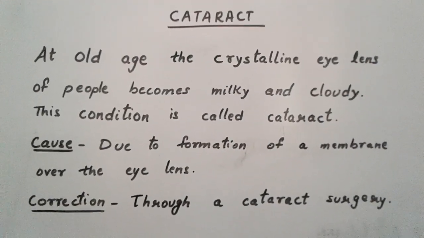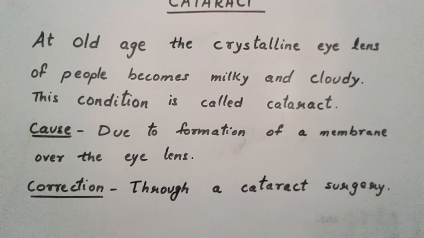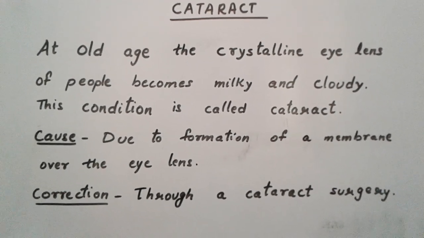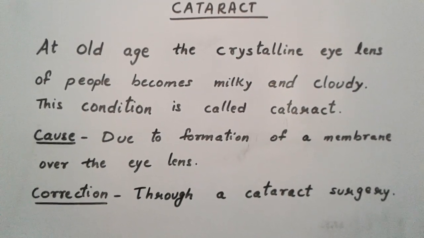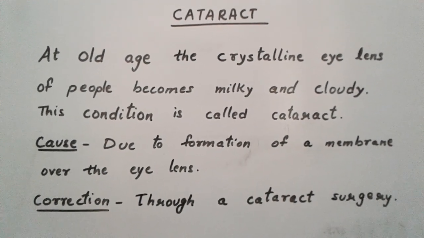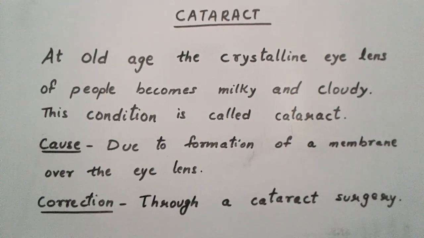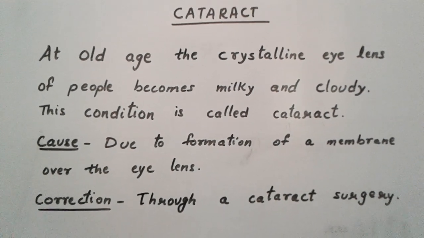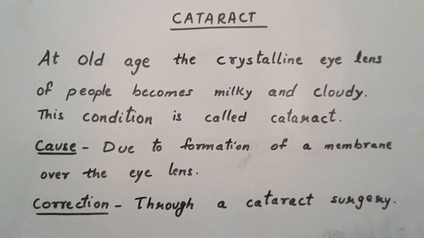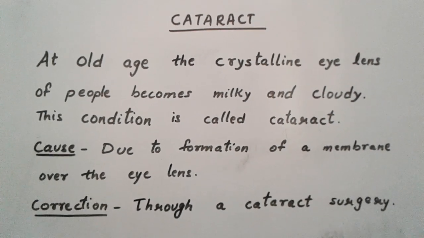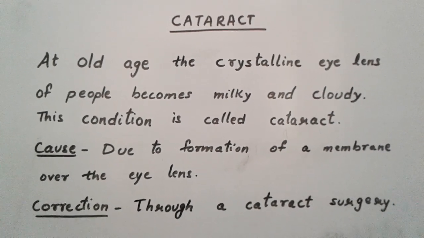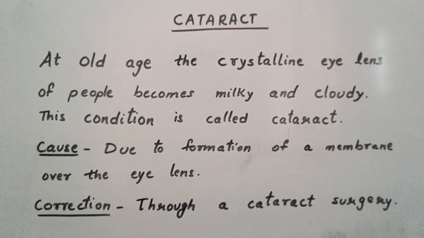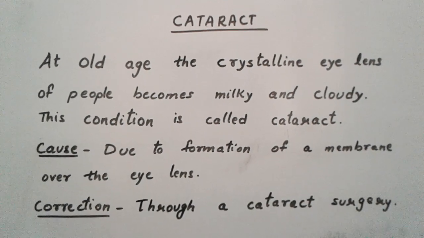The first defect is cataract. You can see at old age the crystalline eye lens of people becomes milky and cloudy, and this condition is called cataract. Children, this happens only in their old age, and the cause of it is the formation of a membrane over the crystalline eye lens. Nowadays it can be corrected through a cataract surgery. It's a small operation, and that thin membrane is removed.